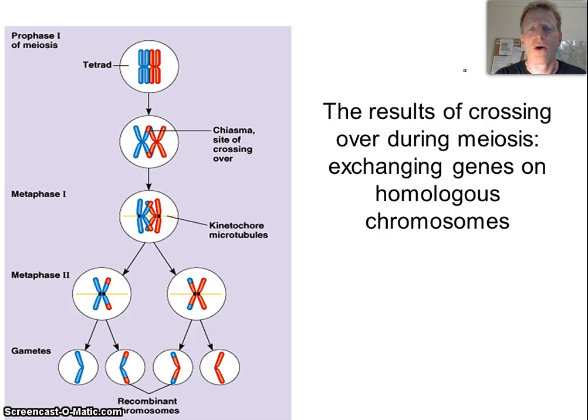Now, crossing over: when the tetrads form during prophase 1, chromosomes are kind of sticky, kind of like doughy, sticky things. When you put them together, they stick together. And then if you pull them apart, notice when we pull these apart, we've got a little bit of red there and a little bit of blue there. So we've mixed up some DNA from these homologous chromosomes. So maybe I had dad's chromosome, and now it's got chunks of the chromosome I got from my mom on it. And now those sex cells are going to have new combined, spliced together chromosomes.